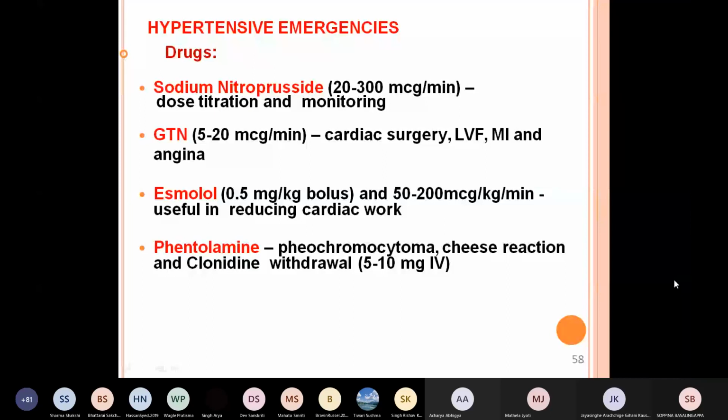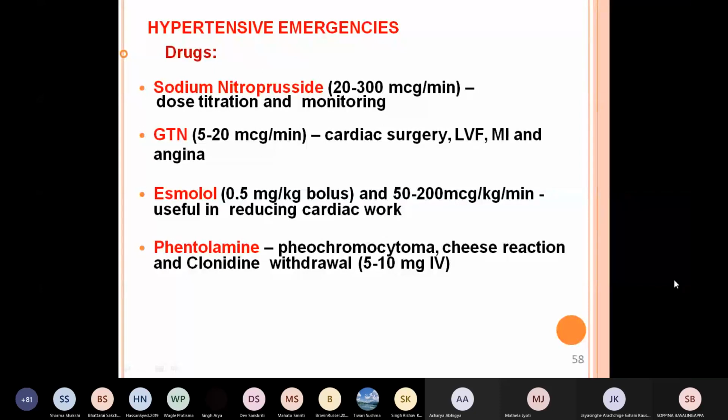The other drug is glyceryl trinitrate. In case of emergency angina pectoris, it is advised to take a tablet and keep it below the tongue. We can also use it as an infusion, just like sodium nitroprusside. What is the dose? 5 to 20 microgram per minute. Particularly this is useful whenever there is cardiac surgery like bypass, stenting, etc. When there is left ventricular failure, myocardial infarction, angina, use glyceryl trinitrate.